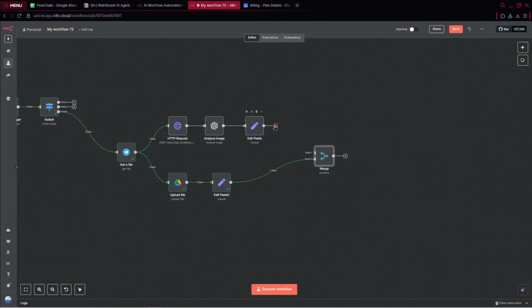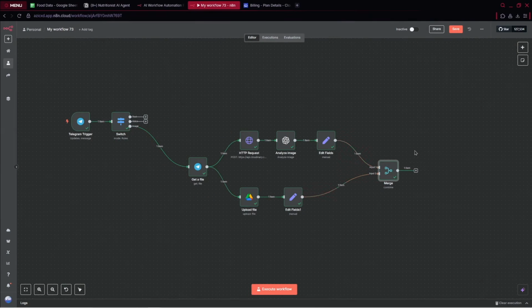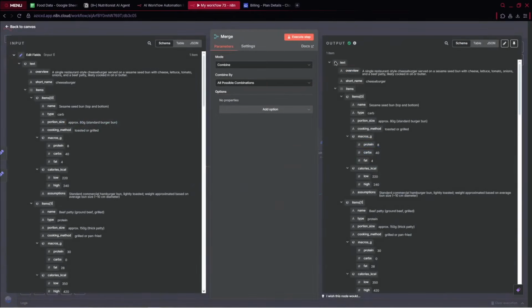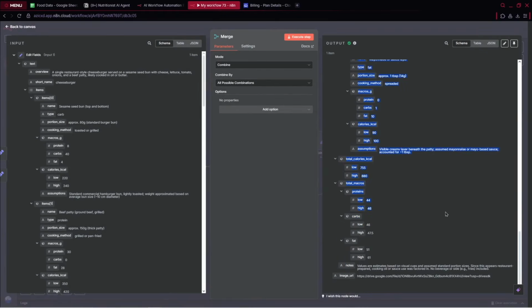If you didn't have the merge node, only one of your paths would work, and the other one would be avoided. Because in that case, it processes the first path, then it goes to the second path, and it also processes it when you have the merge node. So you every time need to use it whenever you've got two paths, three paths, or any other number of paths, okay? And after it's done, we have pretty much all the information we need right there.